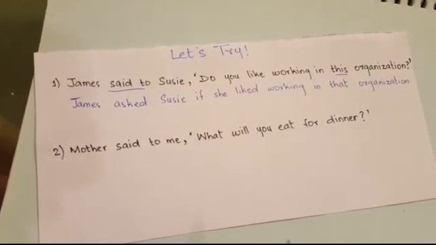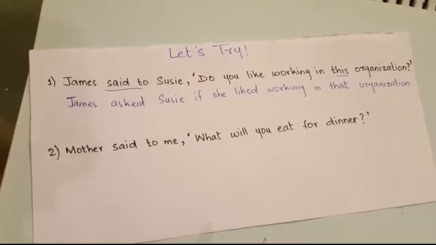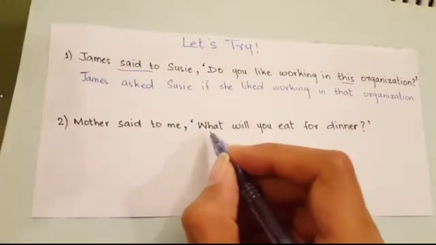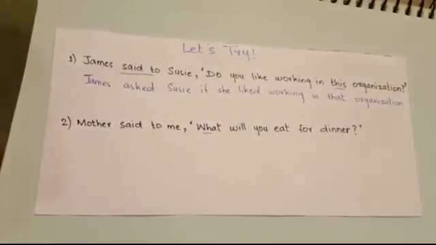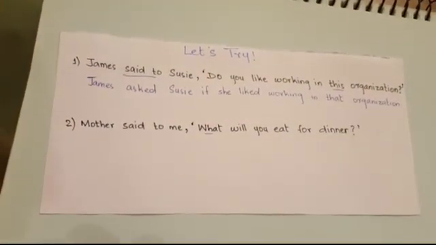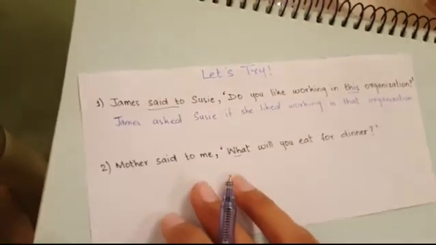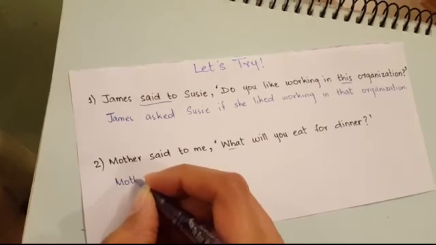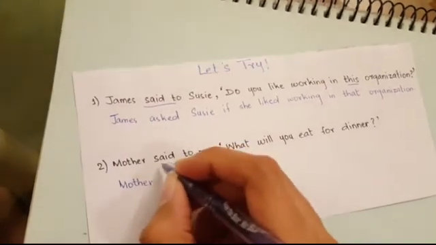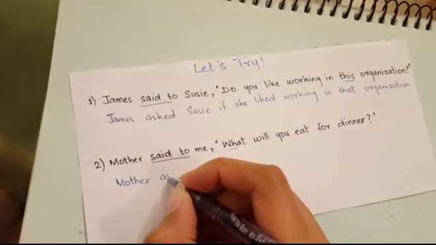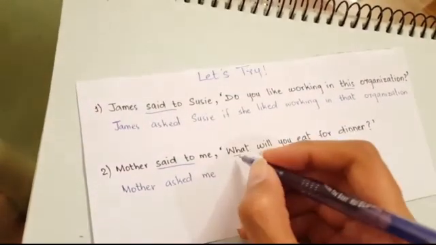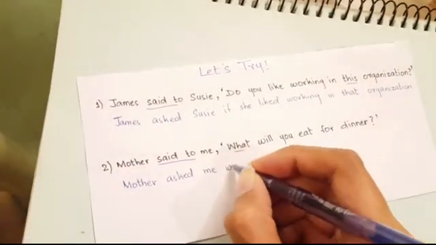Okay. For the second one, Mother said to me, what will you eat for dinner? Now here, which type of question is this? The question with the question words. So let's see, how are we going to change this one? Mother, again, said to will be changed into asked. Mother asked me. The question word remains the same.